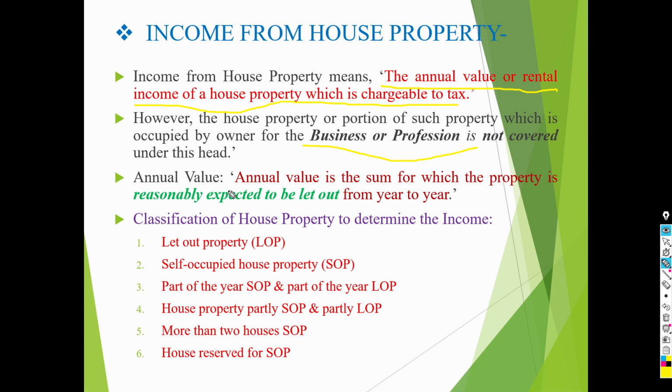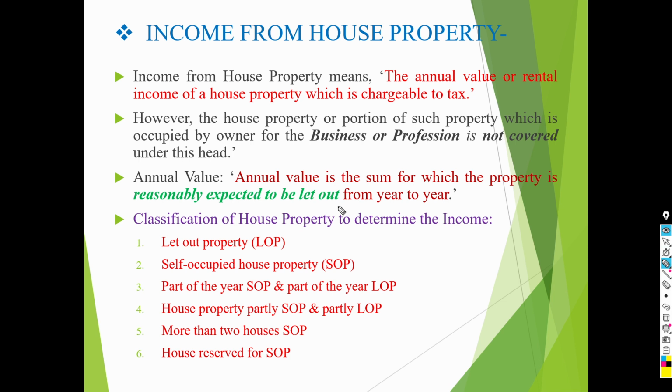Then what is meant by annual value? On which basis is income from house property determined? Here, annual value is the sum for which property is reasonably expected to be let out from year to year. We will discuss how to compute annual value in the next slide. Before that, let's see different classification of house property to determine the income from house property.